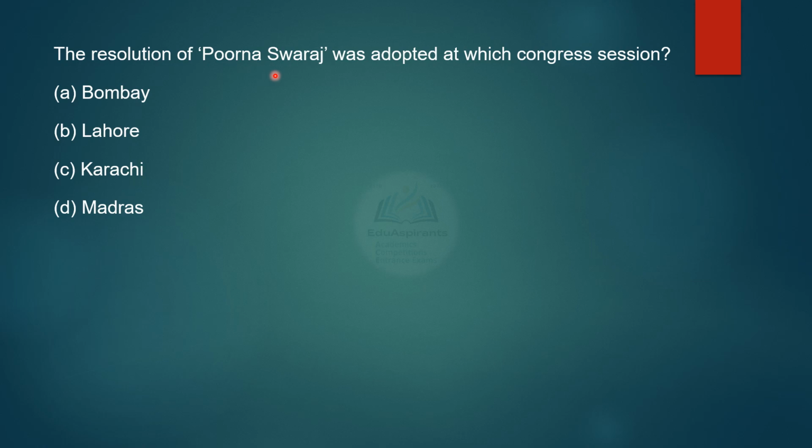The resolution of Purna Swaraj was adopted at which session of the Congress? Bombay session, Lahore session, Karachi session or Madras session? The correct answer is B, at the Lahore session.